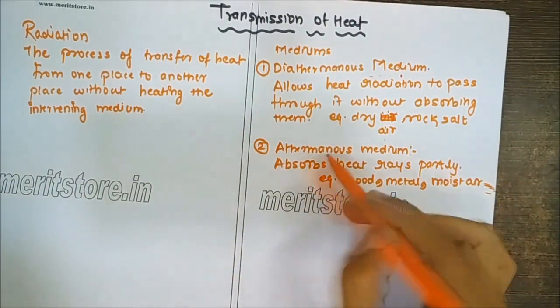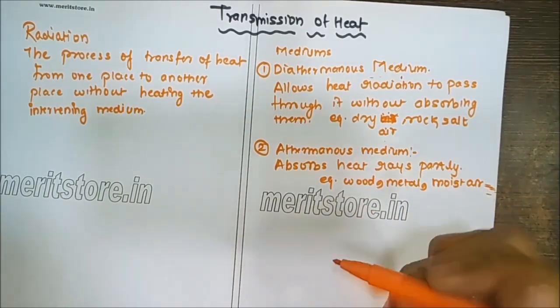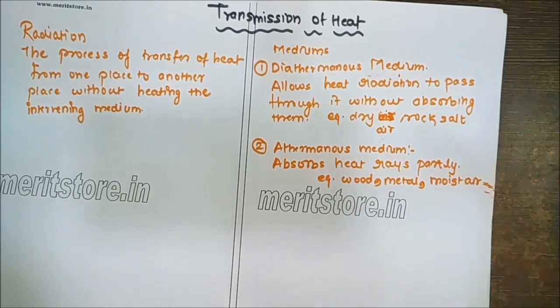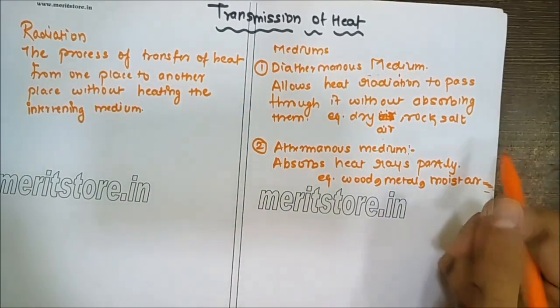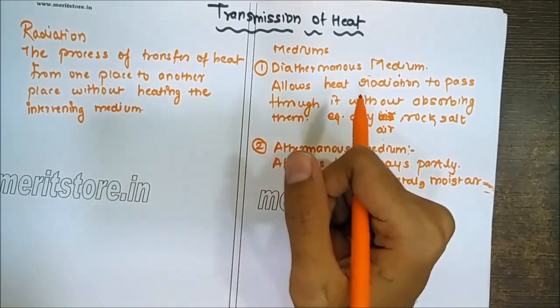Next is the athermanous medium, which absorbs part of the heat radiation passing through it. So we can have mostly wood or metals, which get heated up due to exposure to the sun's rays. Okay, so these are the different types of mediums we can have when considering radiation.